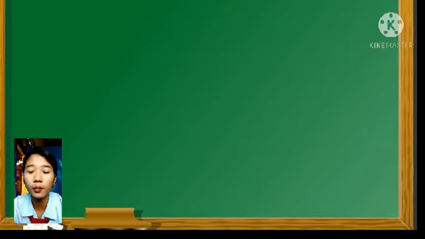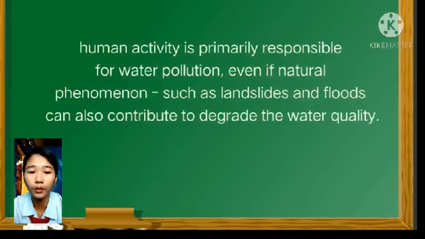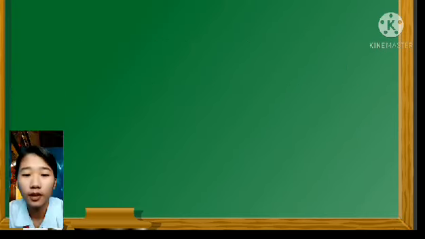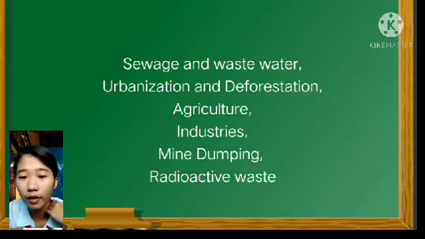Human activity is primarily responsible for water pollution, even if natural phenomena such as landslides and floods can also contribute to degrading the water quality. Sewage and wastewater, urbanization and deforestation, agriculture, industries, mine dumping, and radioactive waste can contribute to water pollution.